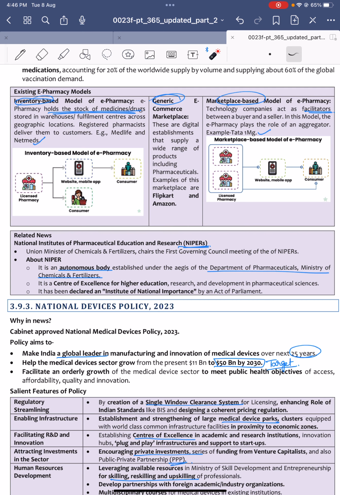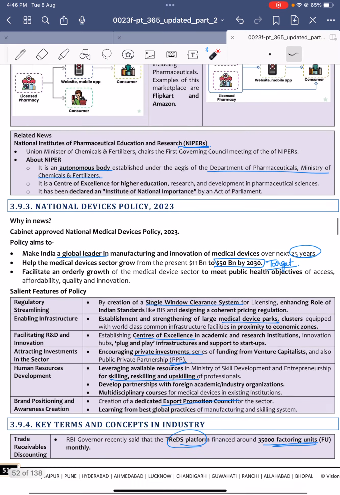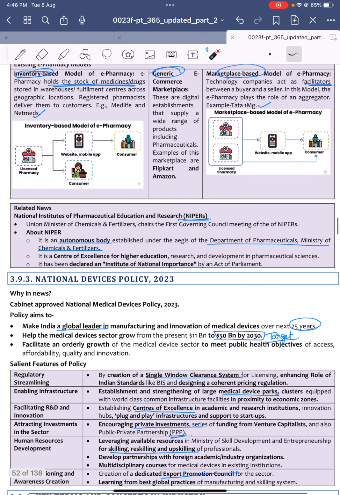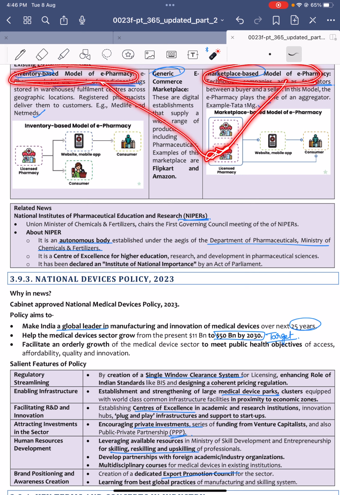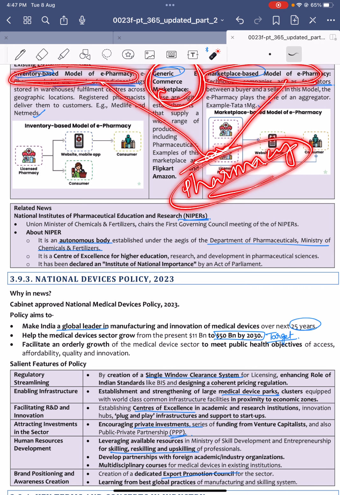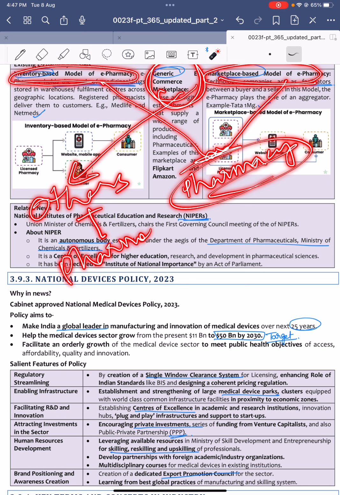These are digital establishments that provide a wide range of products, including pharmaceuticals. The inventory based and marketplace based e-pharmacies are primarily into selling pharmacy products, whereas generic e-commerce platforms sell other products also, including pharmacy products, like for example Flipkart and Amazon.